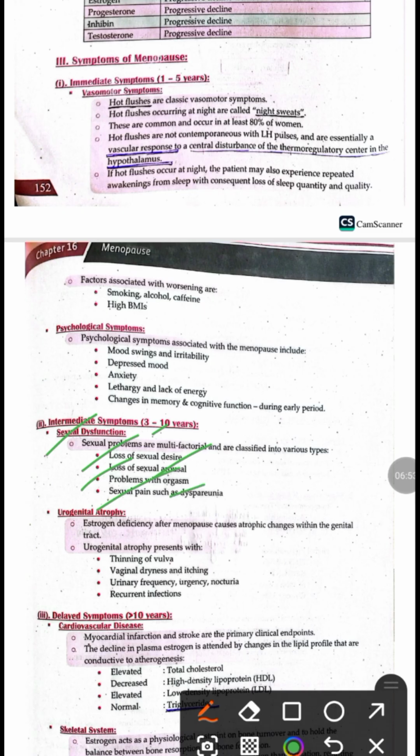And there is also urogenital atrophy in the menopausal lady, which occurs because of estrogen deficiency. In urogenital atrophy, thinning of the urethra occurs, vaginal dryness occurs, itching occurs, and urinary symptoms like urinary frequency, urgency, and nocturia occur, and there is increasing risk of infection.